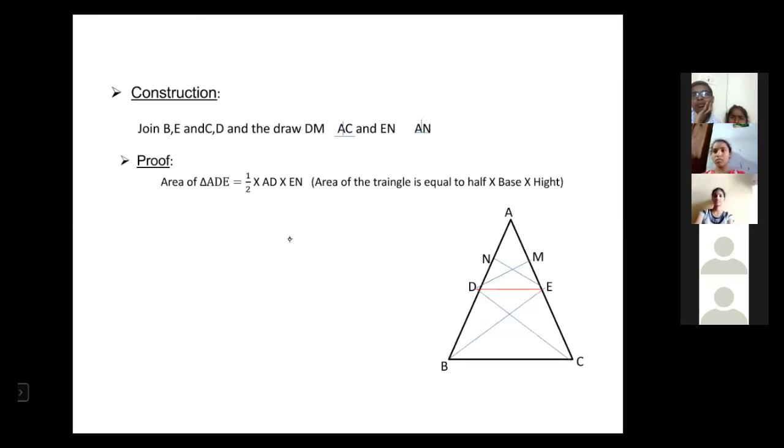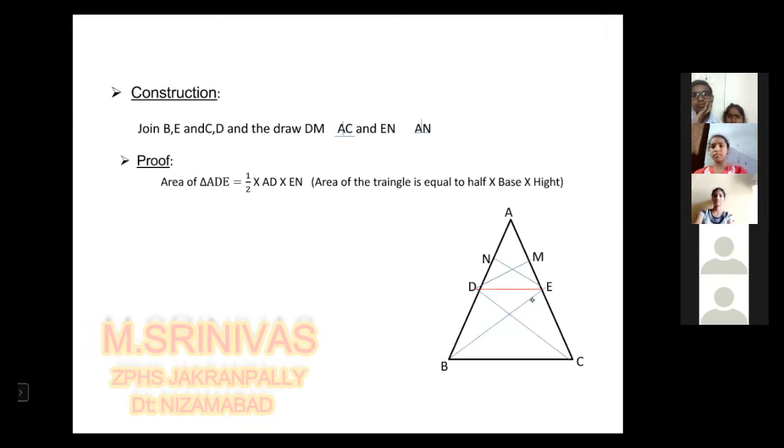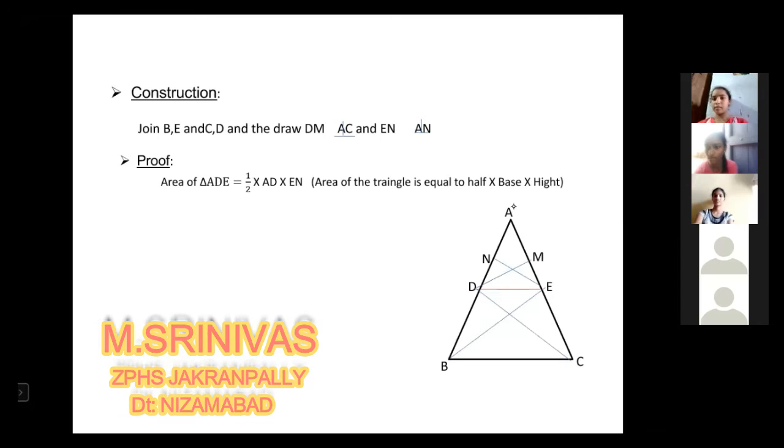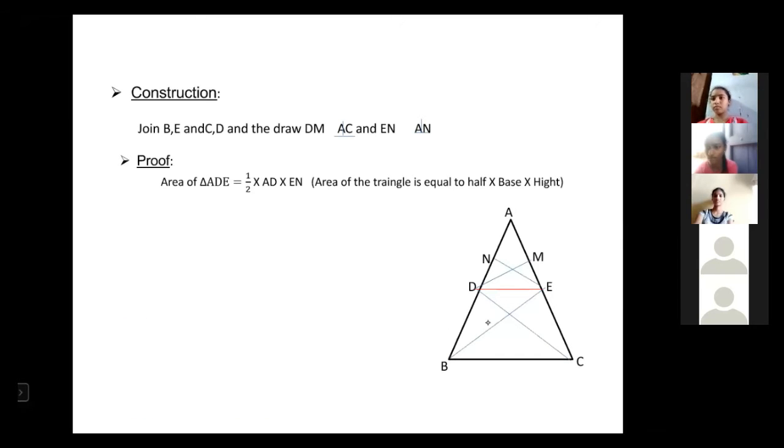Area of the triangle ADE. Observe ADE. This is the ADE, the upside triangle. To prove that, we require the area of triangle ADE. You know the principle to find the area of a triangle is half into base into height. Here take half into base.